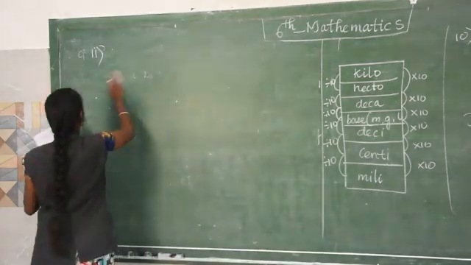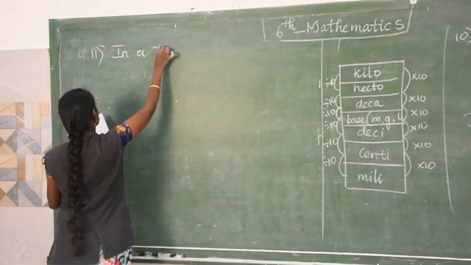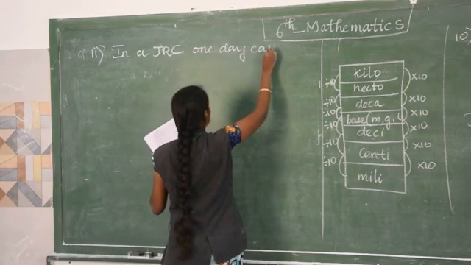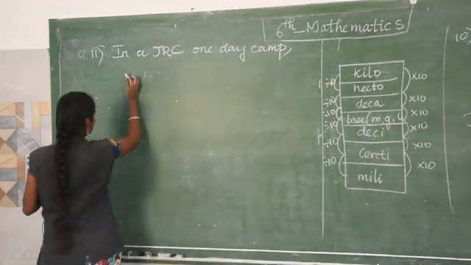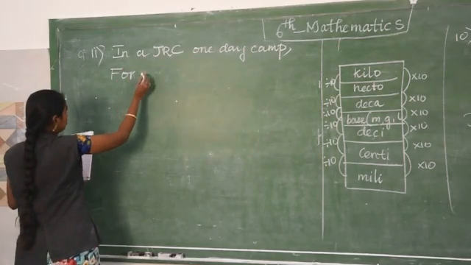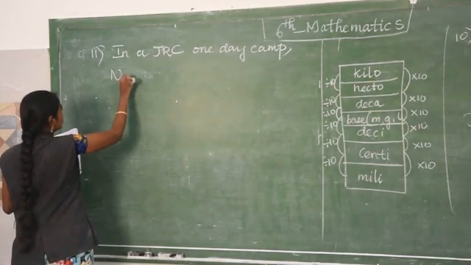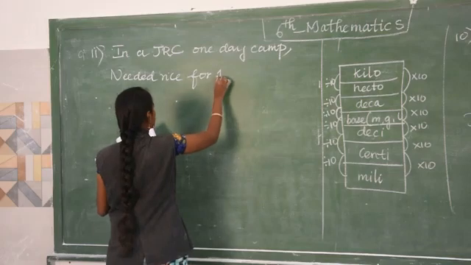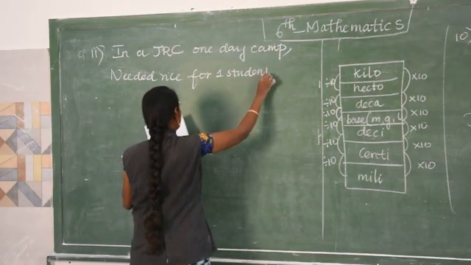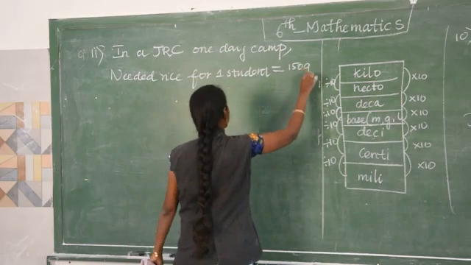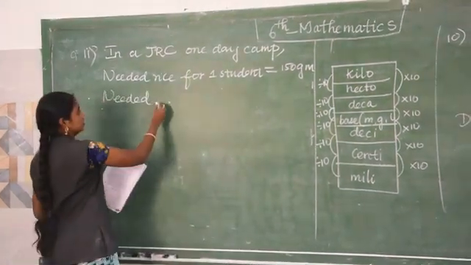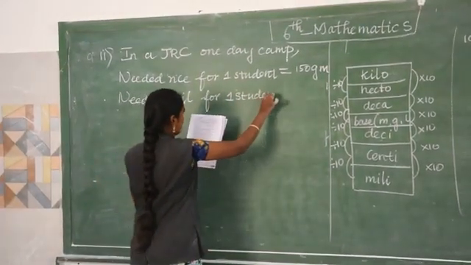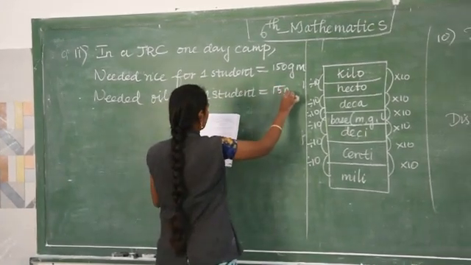So for one student in the JRC 1-day camp, the rice needed for one student is 150 gram, and the oil needed for one student is 15 milliliter.